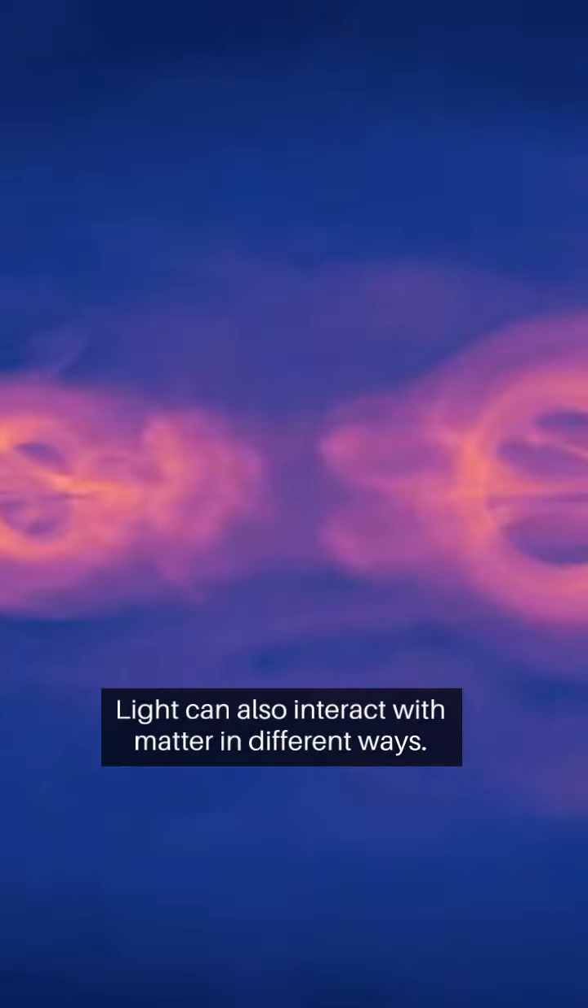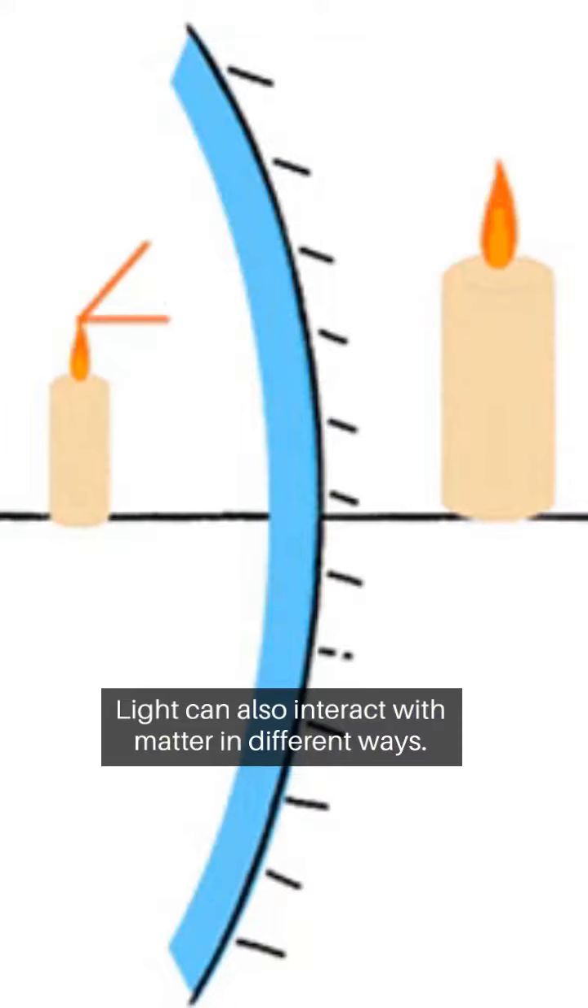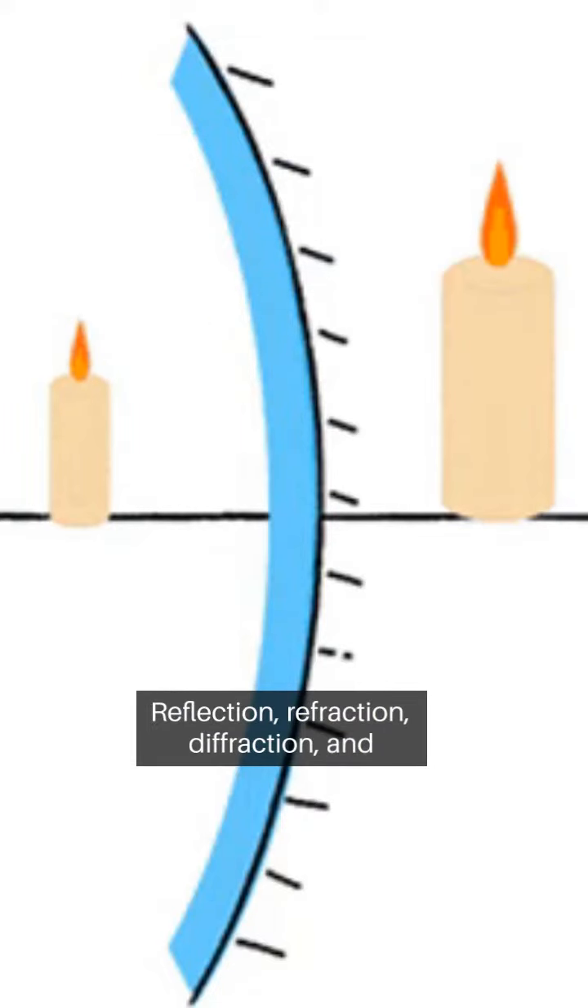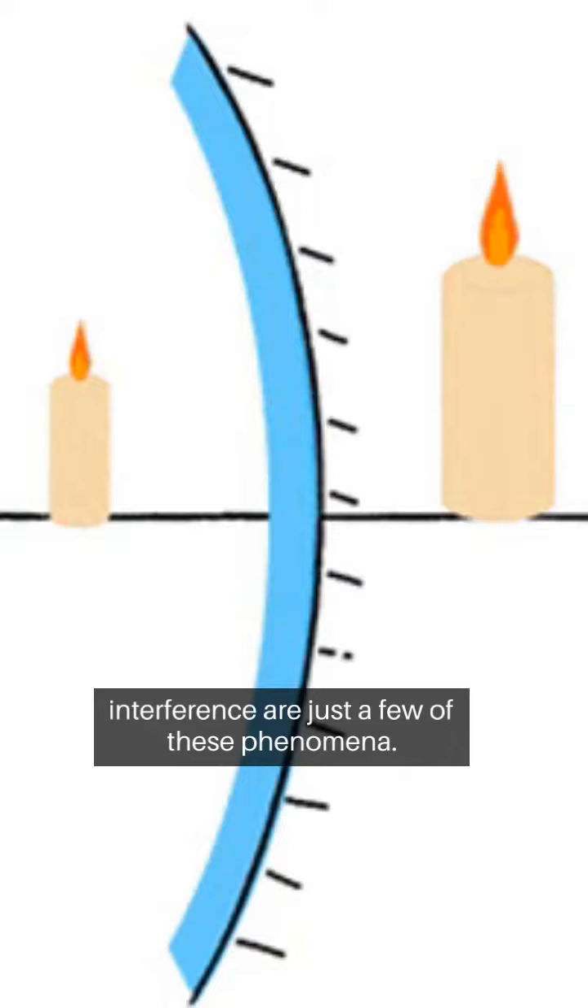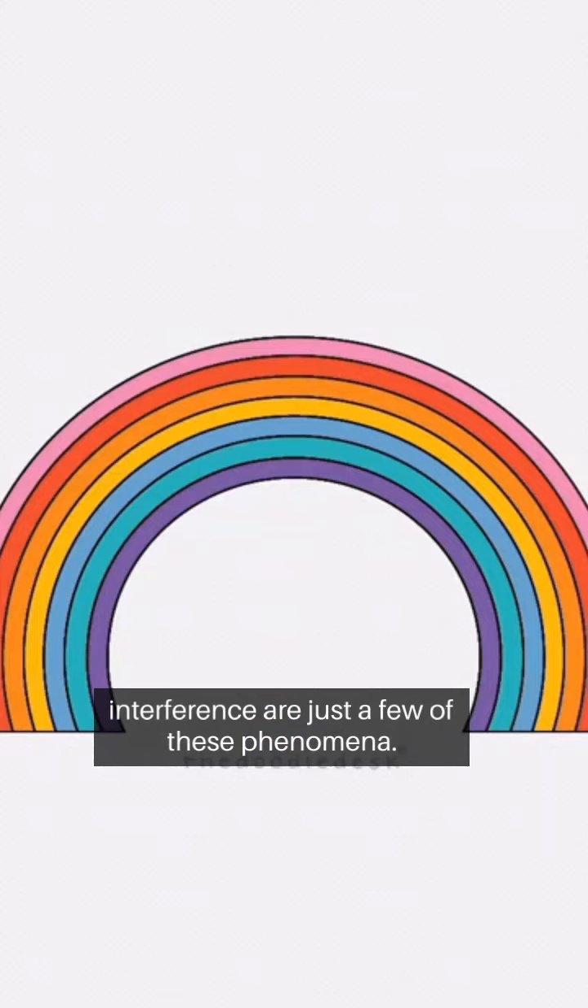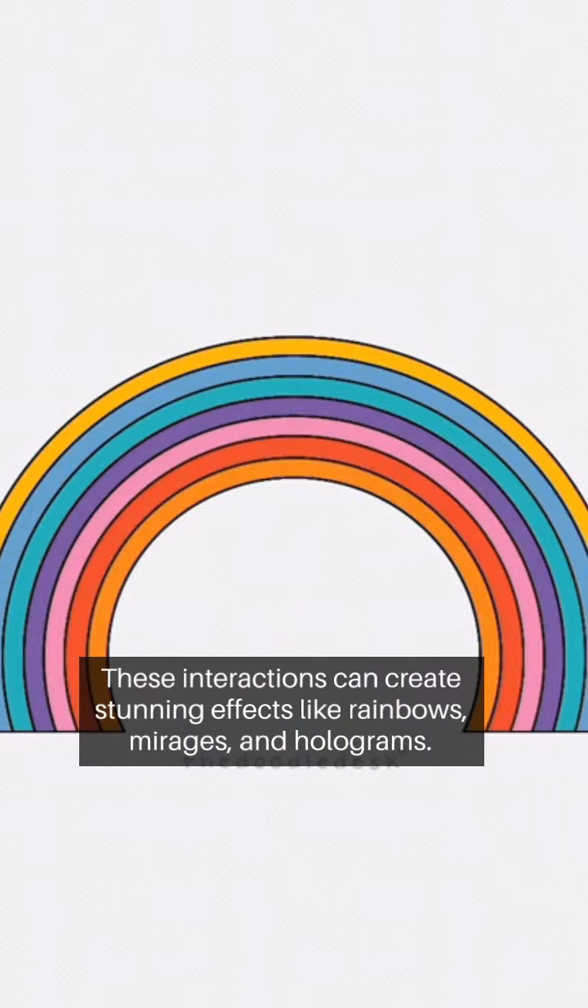Light can also interact with matter in different ways. Reflection, refraction, diffraction, and interference are just a few of these phenomena. These interactions can create stunning effects like rainbows, mirages, and holograms.